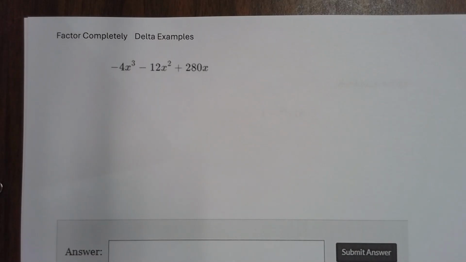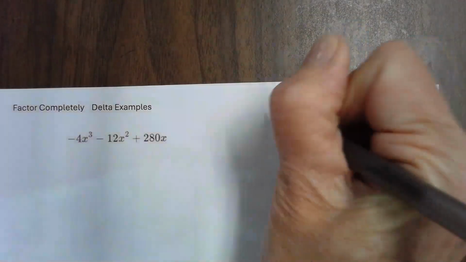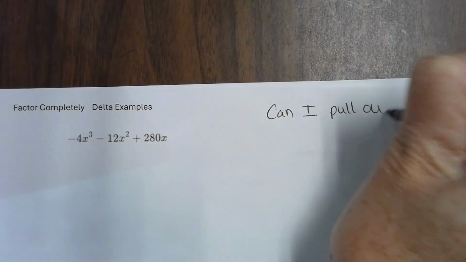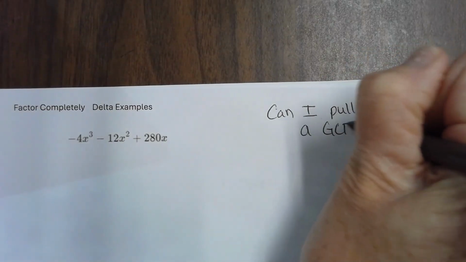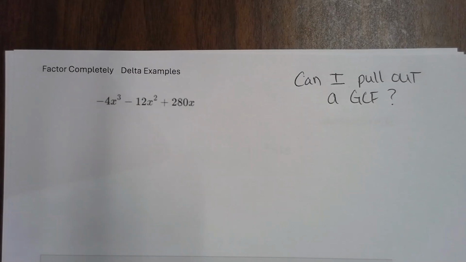Okay, so the first thing we always ask ourselves is what? This is going to have to come natural, folks. Can I pull out a greatest common factor? You're going to have to ask yourself that first. You might just want to put it right here. Can I pull out a GCF? That's got to be your first question. Do I have a greatest common factor here? Okay, do we know what it is?